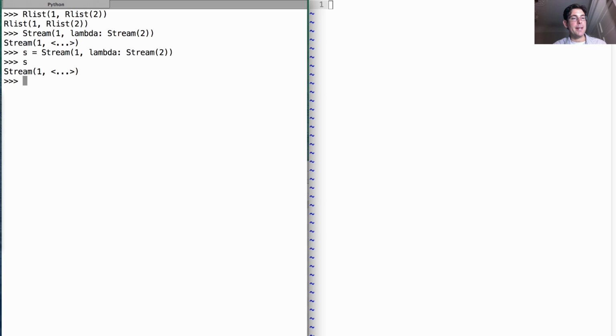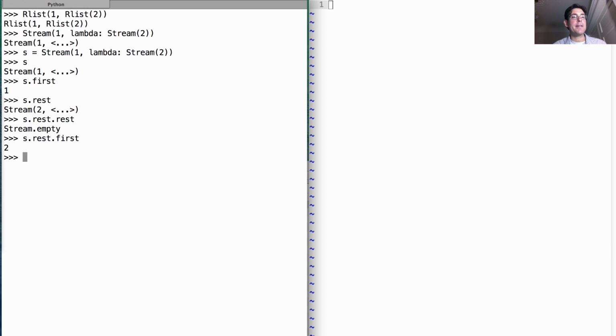So if I bind this to s, and then I ask for s.first, I'll get 1. If I ask for s.rest, I'll get a stream that starts with 2, and might have some more stuff after it. And s.rest.rest is actually the empty stream. So if you construct a stream with just one element, then the rest of the stream is assumed to be empty. And I can get the number 2 by looking at s.rest.first. So it behaves just like an rlist, except that stuff is getting computed lazily.